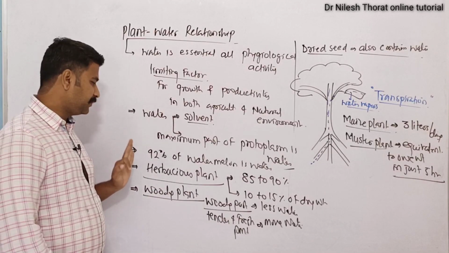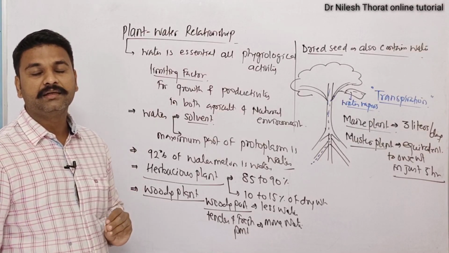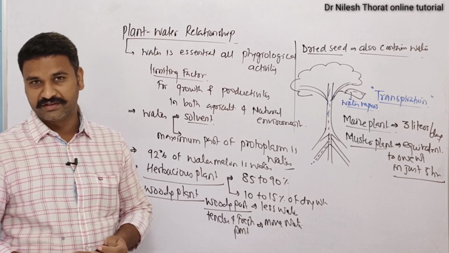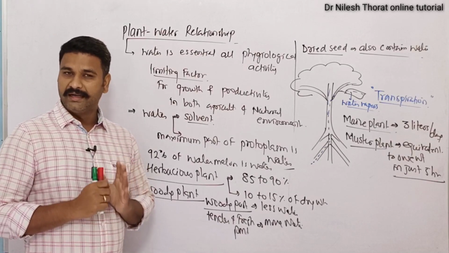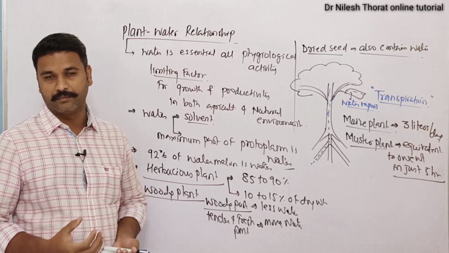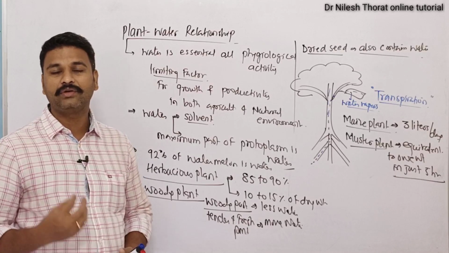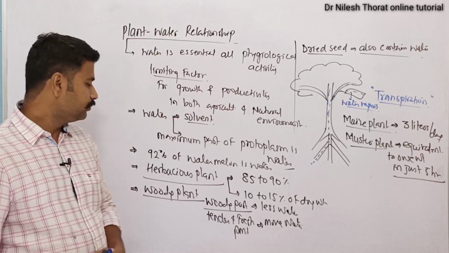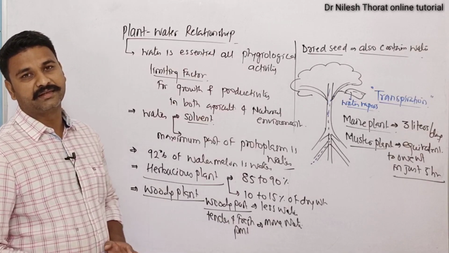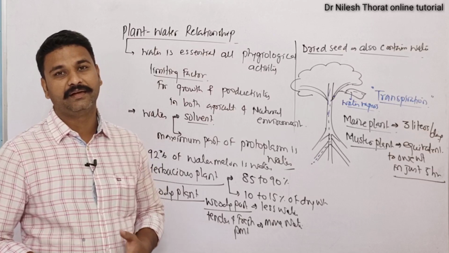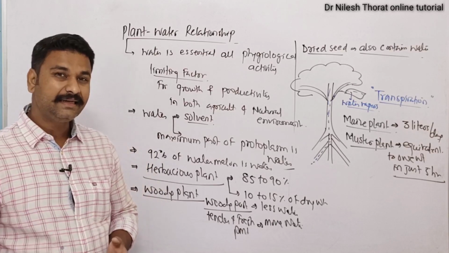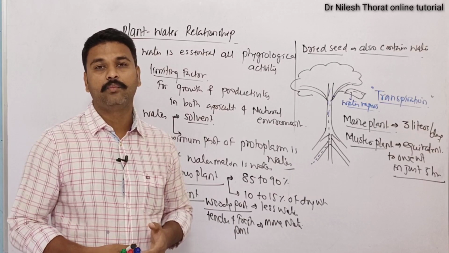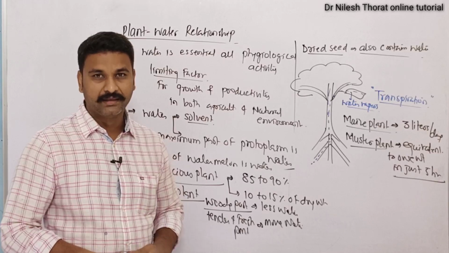And some of the examples mentioned by NCERT: a watermelon has 92% water according to its weight, and a herbaceous plant has 85 to 90% of its weight made up of water. The herbaceous plant has only 10 to 15% dry matter to its weight. Clear on this? Now, water is not evenly distributed inside the plant. The hard and woody parts of the plant have a lesser amount of water, and the tender parts, the fresh parts, the leaves, the tender stems, have more water.